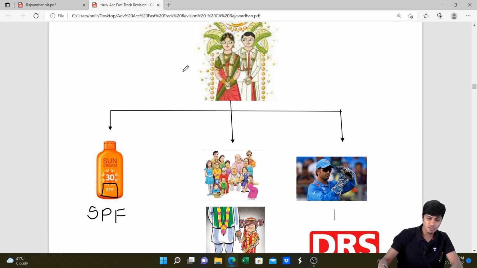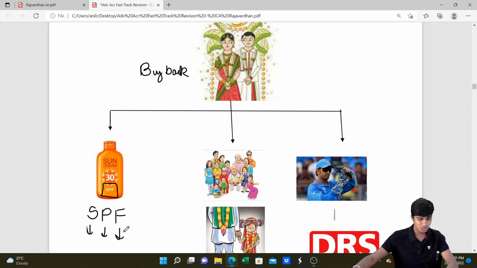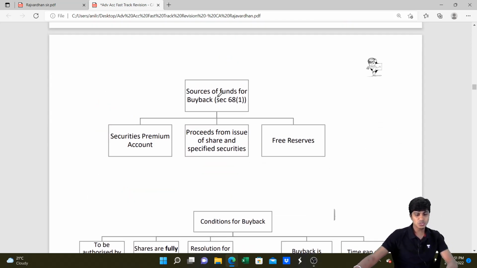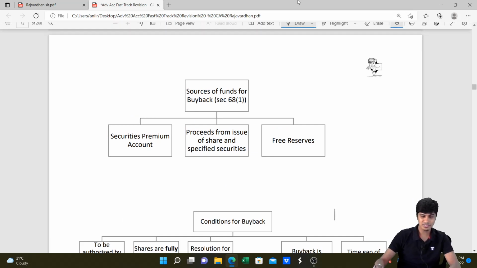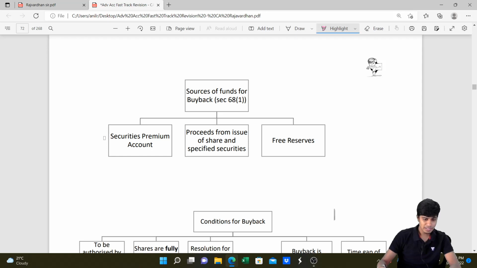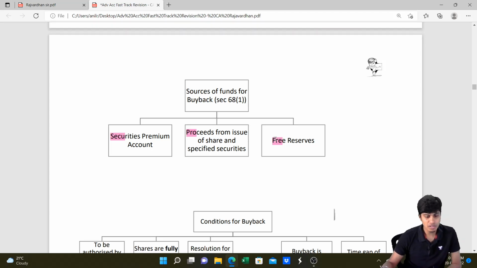So whenever your company is going for buyback, the source of funds can be SPF. It is share capital premium, or free reserves. That's what it means. Sources of the funds can be only three. What are the three sources of funds for the purpose of buyback? It can be securities premium, or it can be proceeds from a fresh issue of securities, or free reserves. These are the three places from which the money can be pulled in for buyback of shares.